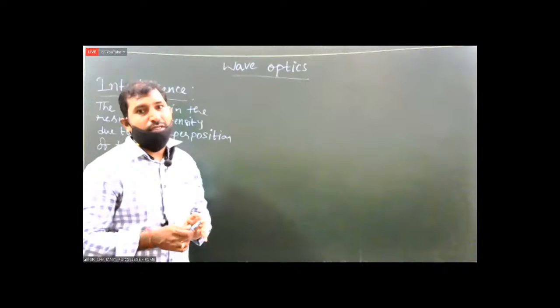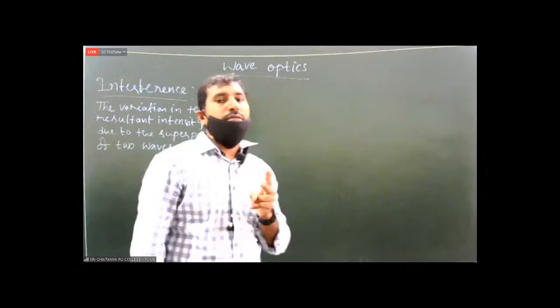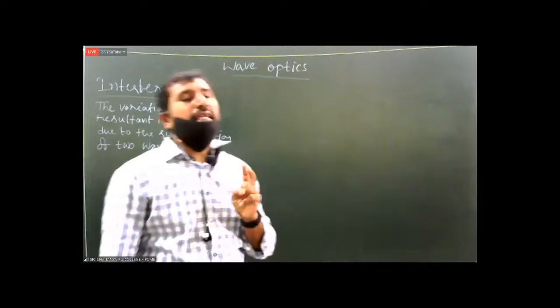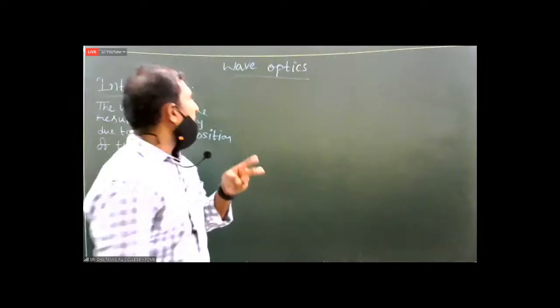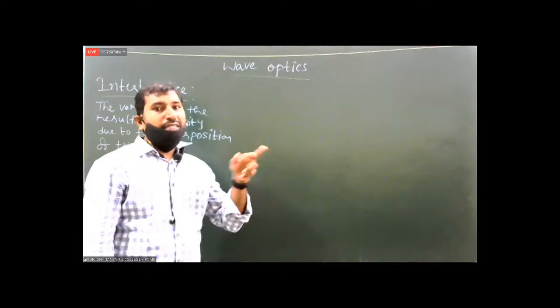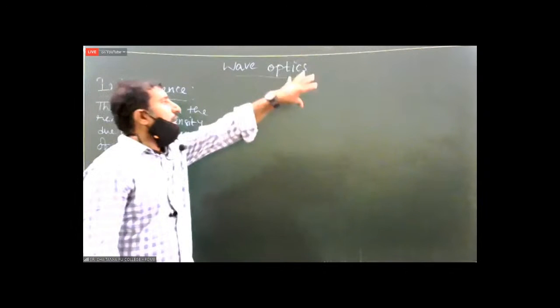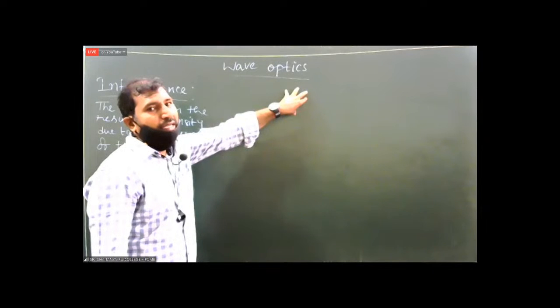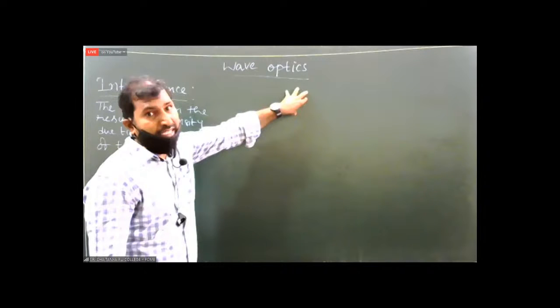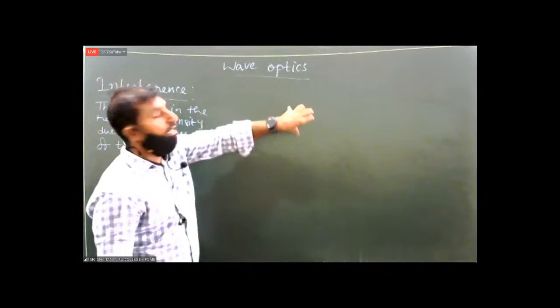That means, if we consider two light waves traveling in the same direction, combined with each other, then wherever they combine, at some points, maximum intensity means brightness. At some points, minimum intensity means darkness.